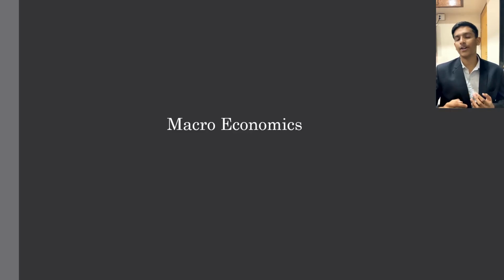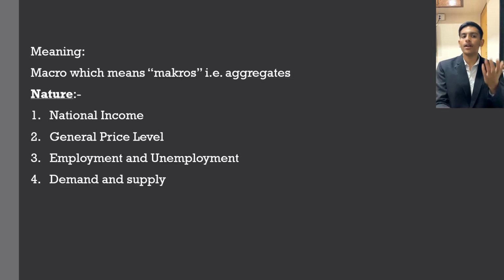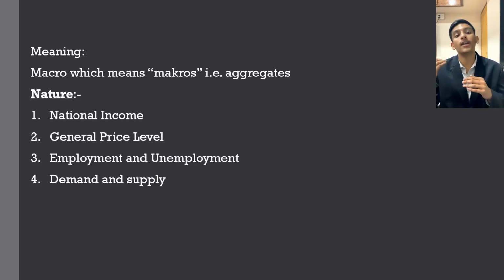Macroeconomics originated from the economics field. In economics, broadly two categories are there: first being macroeconomics and second being microeconomics. So there's a difference between them. Micro is economics on a smaller scale, whereas macroeconomics is derived from a Greek word called macros, which means study of aggregates, that is, study at large.